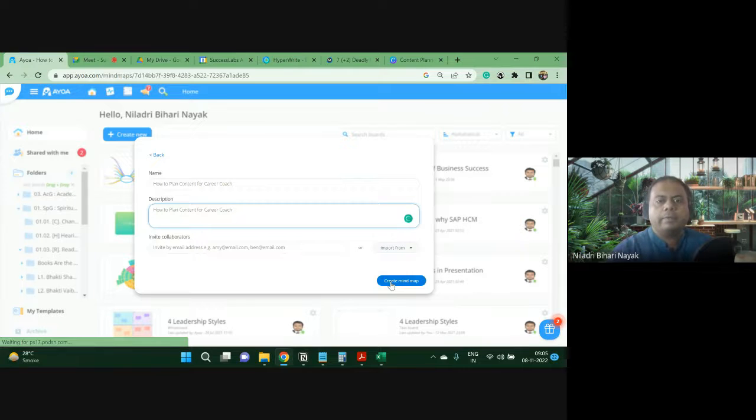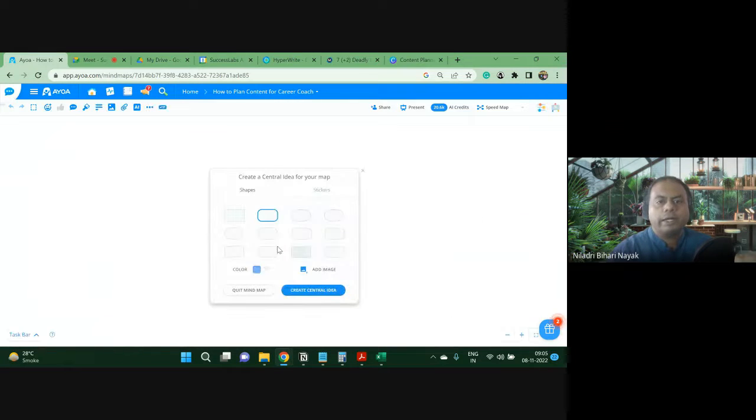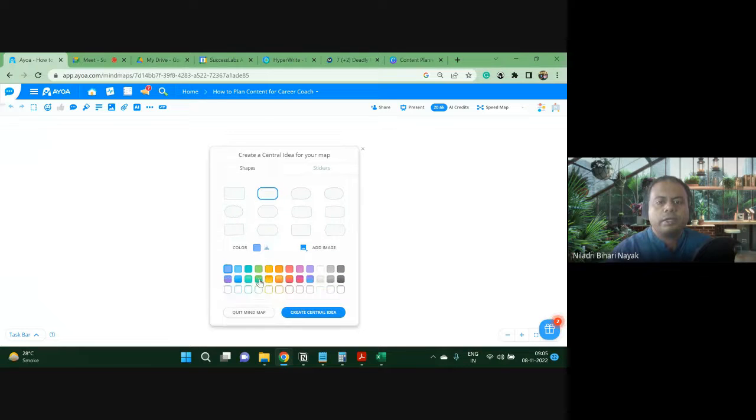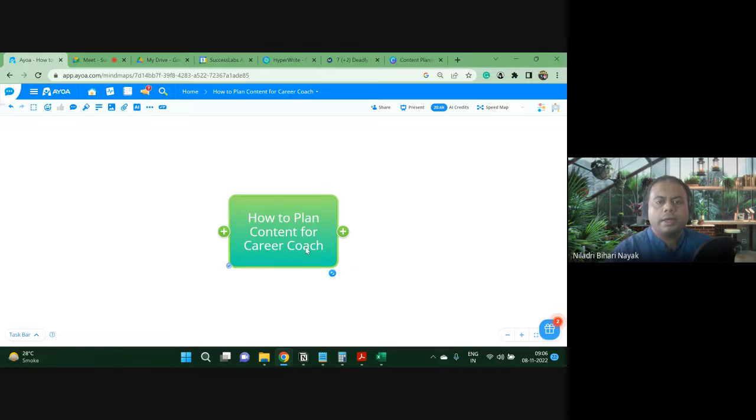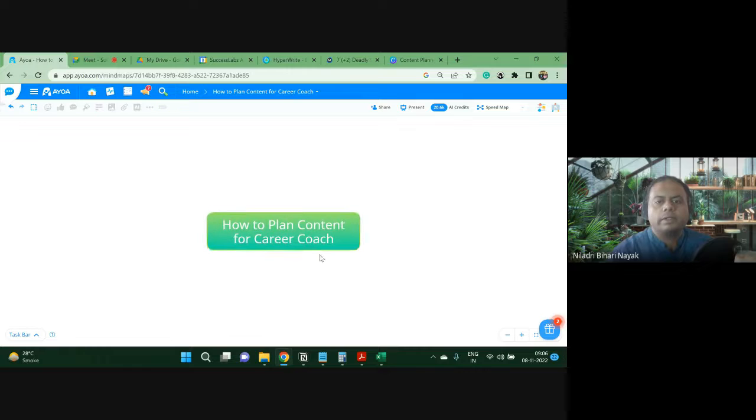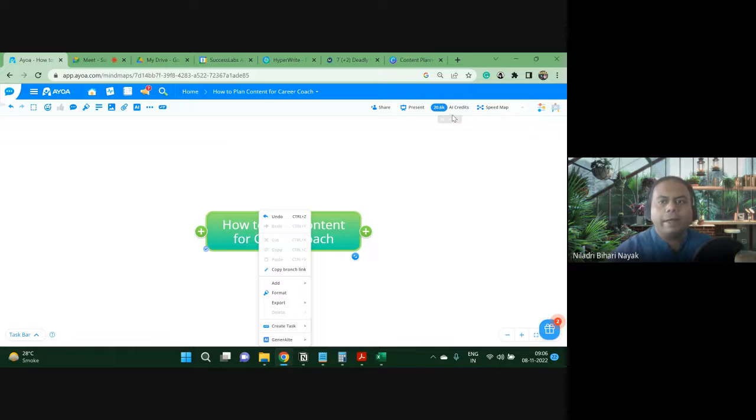Create mind map. I will not be creating from scratch; rather I will be showing how it operates. How to plan content for career coach, this is my topic. We can see I have 20,000 AI credits. This is the feature embedded in my mind map, Ayoa intelligence map. Here you can see Generate AI. There are three things below. I will just zoom in.